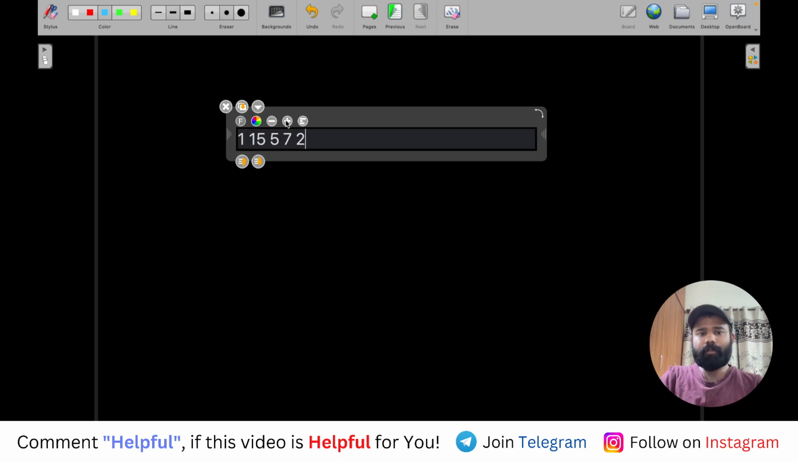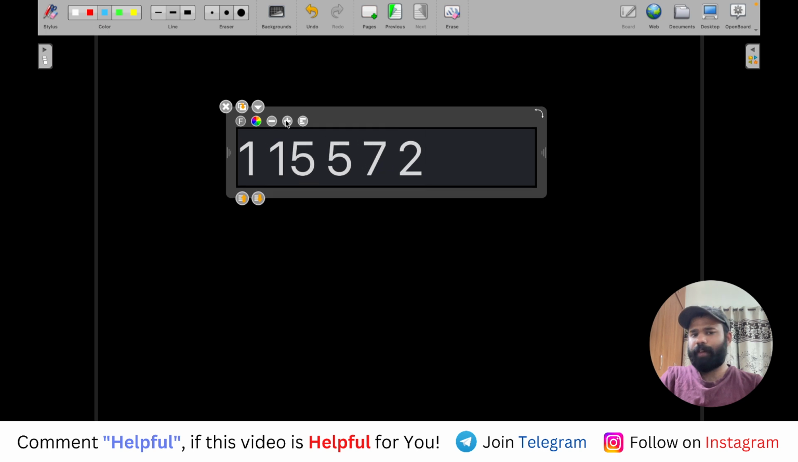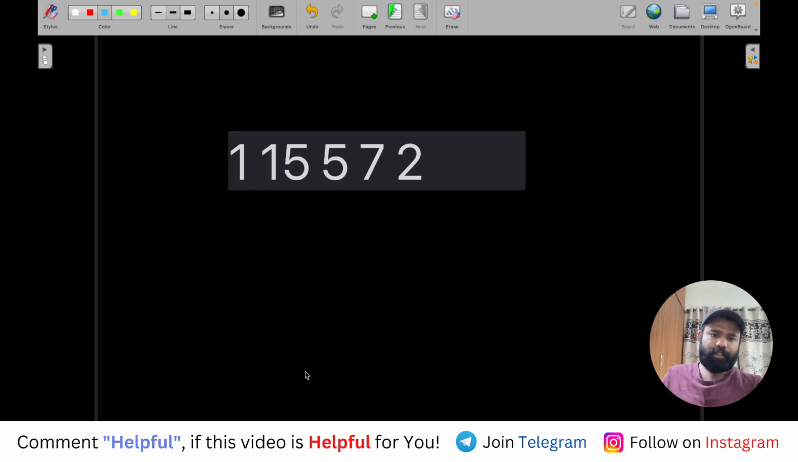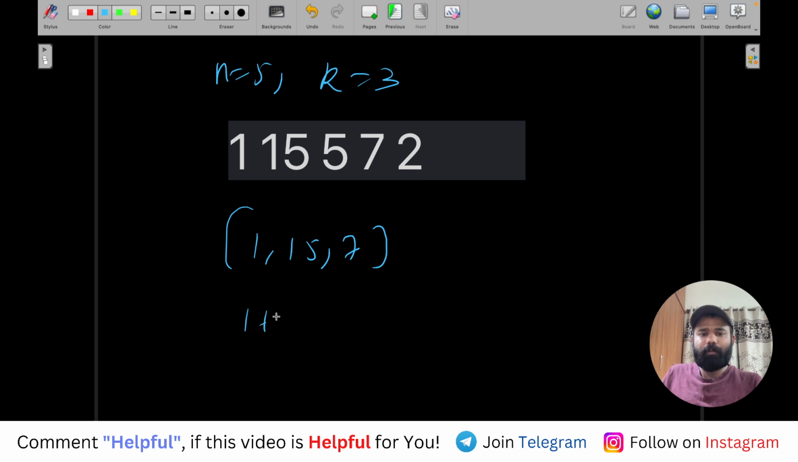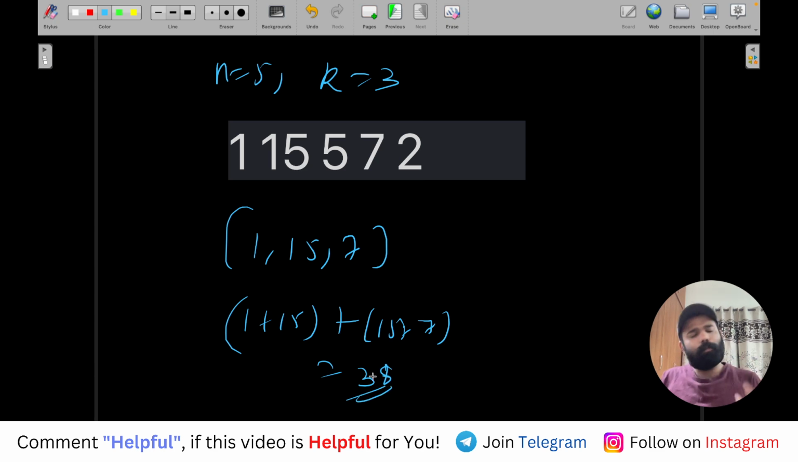Here they are saying their n is 5 and k is 3. It means you need a subsequence of size 3 such that the value is maximum. So if you take this subsequence, then your answer will be true. How? 1 plus 15 plus 15 plus 7, so ultimately 38, which is the maximum possible. There is no other value more than 38 possible, right?